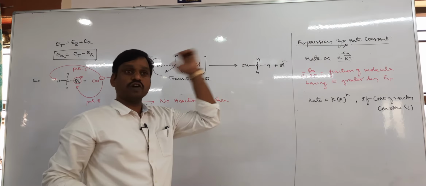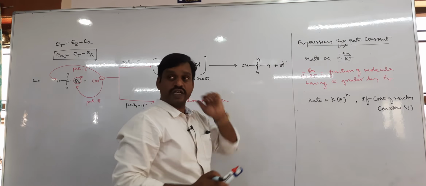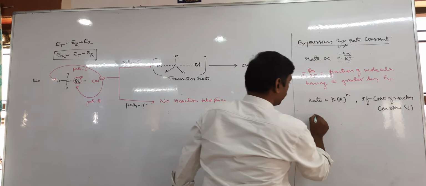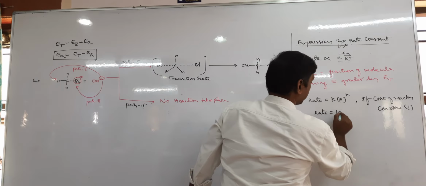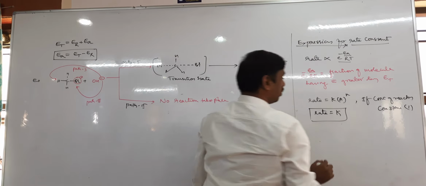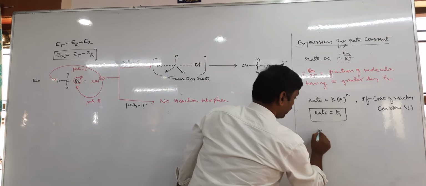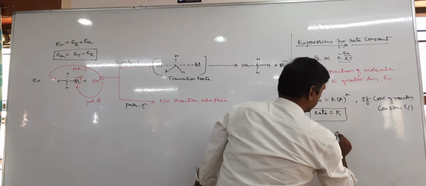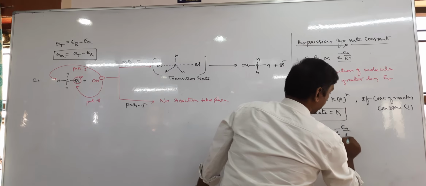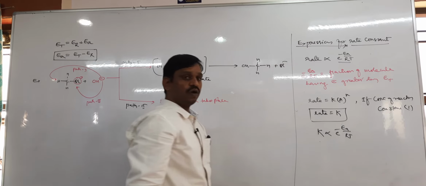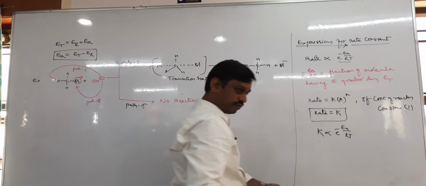Then rate equals the rate constant. Therefore, you can write that the rate constant is also directly proportional to e to the power minus Ea by RT.